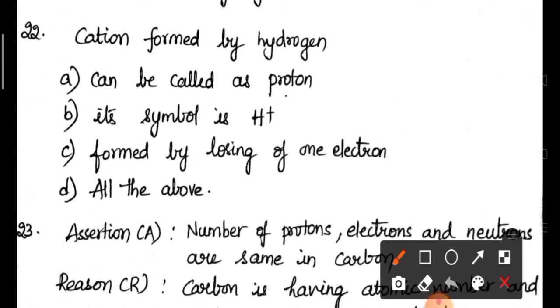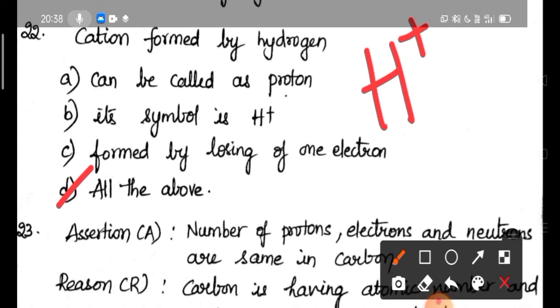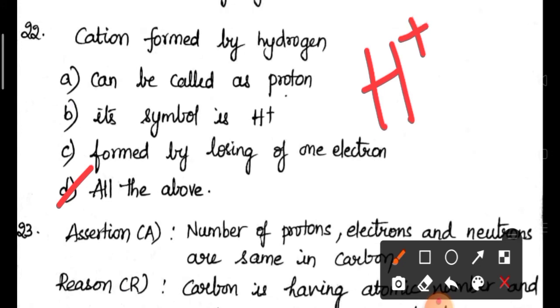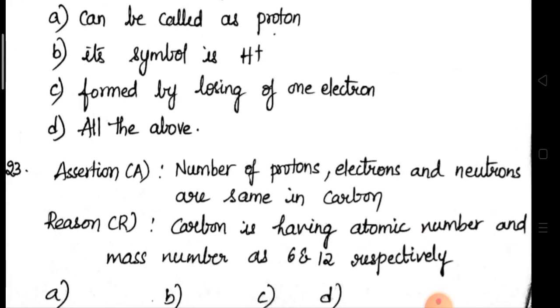B. Its symbol is H plus. C. Formed by losing 1 electron. D. All the above. All the above, because after losing 1 electron, it will form H plus. Here its symbol is H plus. So, all the above is the correct answer.